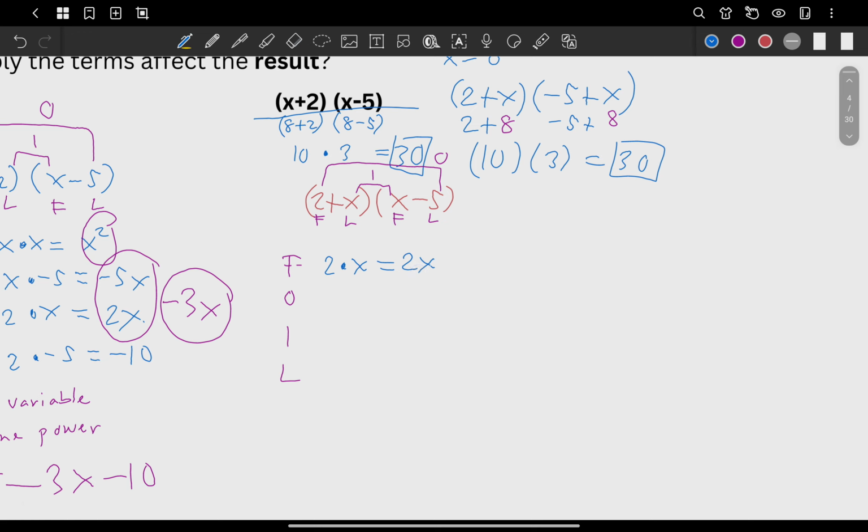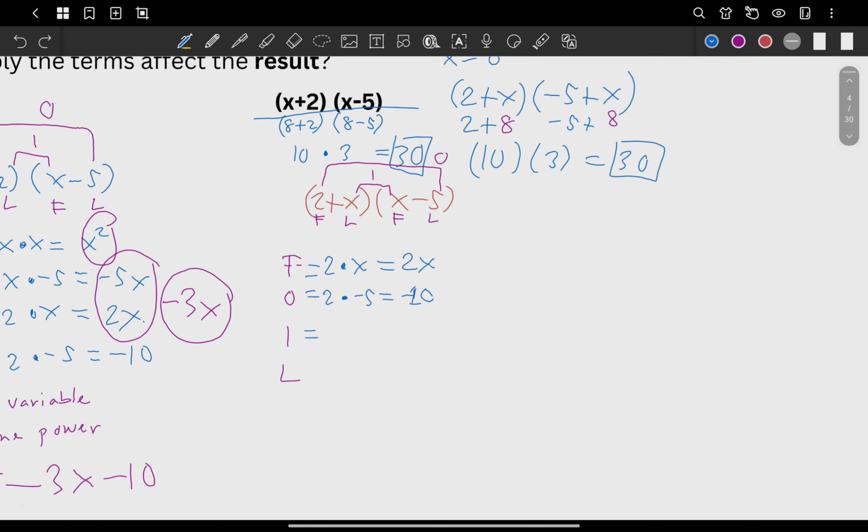Anyway, next, let's have the outer term. What do you have for outer term? You have 2 and negative 5. So I'll put here 2 times negative 5, and that should be negative 10. Okay, if you can follow. Next, let's have the inner term. You have x and x.